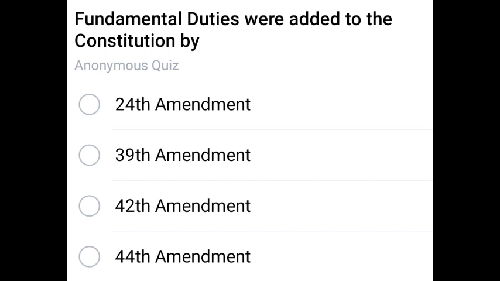Fundamental duties were added to the Constitution by. Again repeated question. Fundamental duties were added to the Constitution by 42nd Amendment. 42nd Amendment.